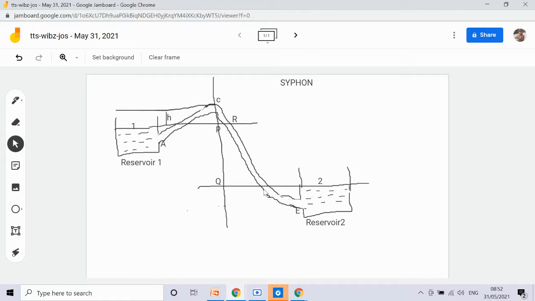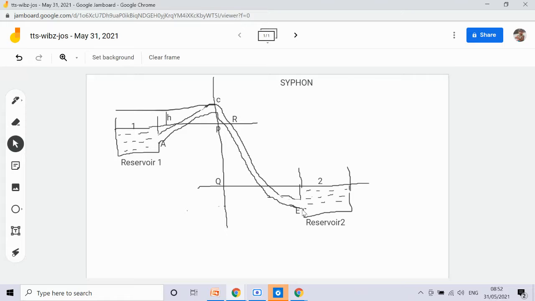Hence, the pressure of the liquid at 2 is greater than the atmospheric pressure, and therefore the liquid from the siphon at point 2 will flow out.